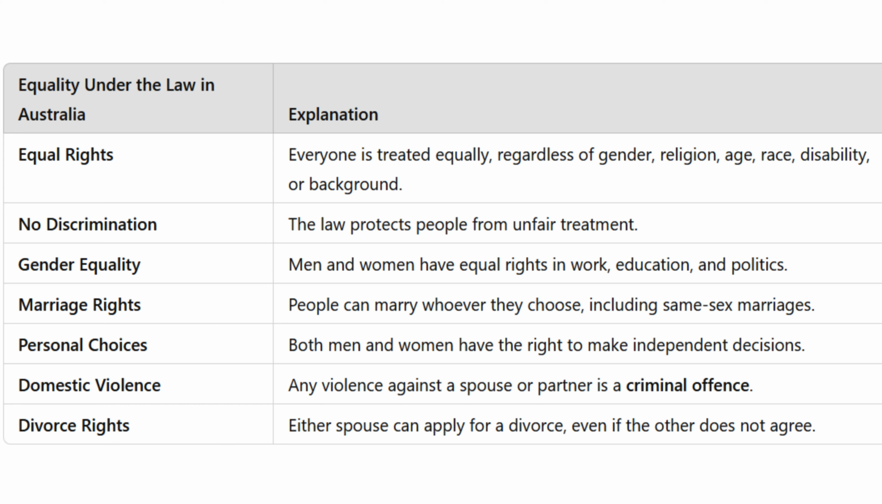People are free to marry whoever they choose, including same-sex marriages, and they have the right to make their own decisions about personal matters like religion and relationships. Most importantly, violence or intimidation against a spouse or partner is a criminal offense in Australia. If someone wants a divorce, they can apply for one, even if their partner disagrees.